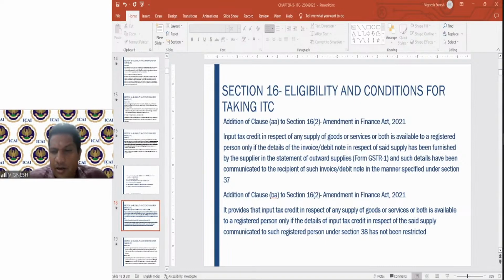Can we claim credit of GST cess? GST cess credit you cannot claim. It is not allowed. But if you have corresponding input cess and output cess, input cess is there, output cess is there, that you can adjust against each other. Otherwise, you cannot claim.